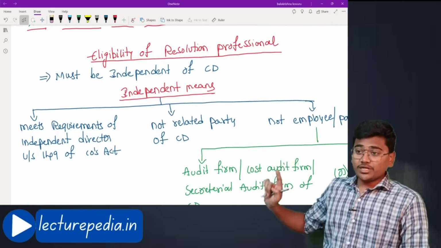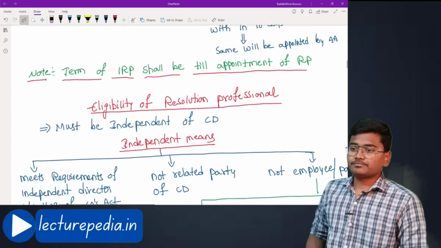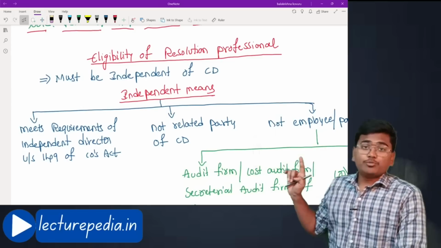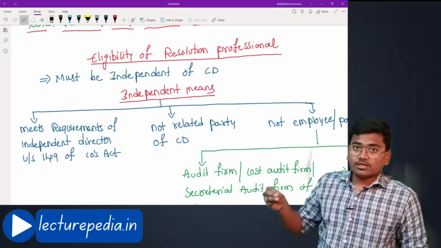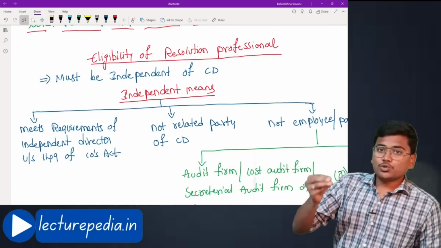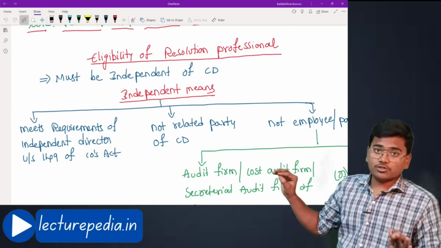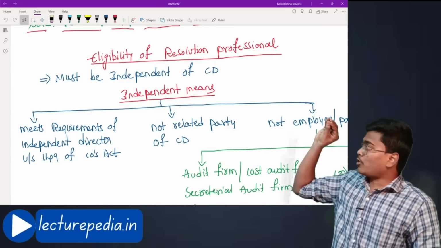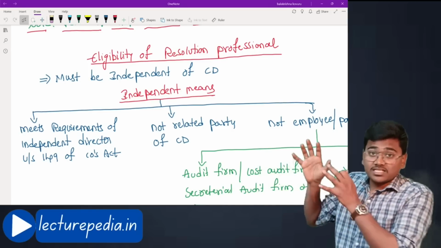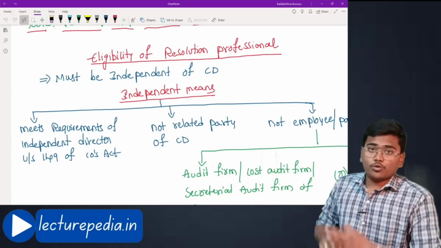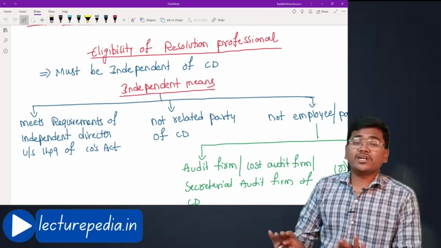Next, eligibility of resolution professional. You should understand the difference between an insolvency professional and a resolution professional. I have already explained this. If you want to appoint a particular insolvency professional as a resolution professional, then such person should possess the following qualifications. First, he must be independent. Independent of whom? Independent of the corporate debtor.